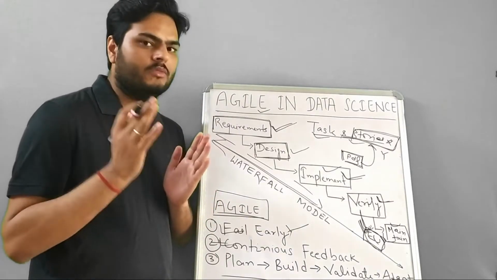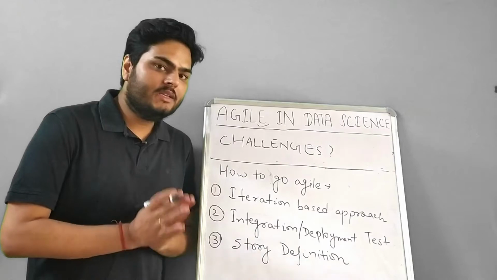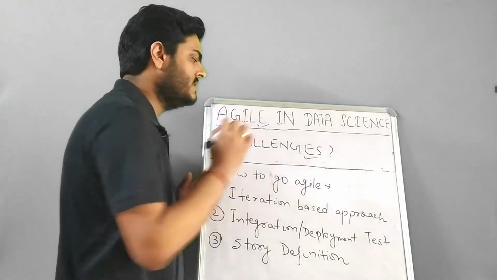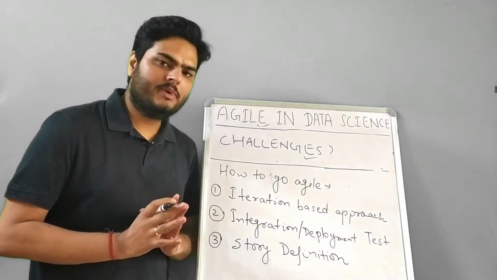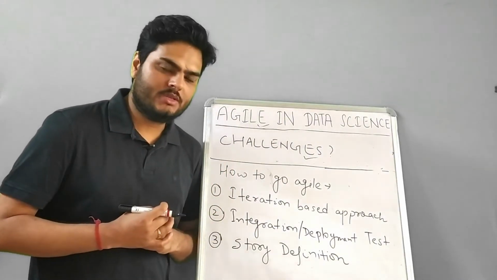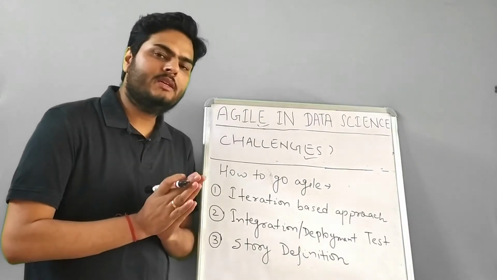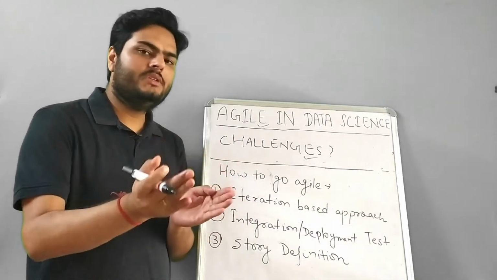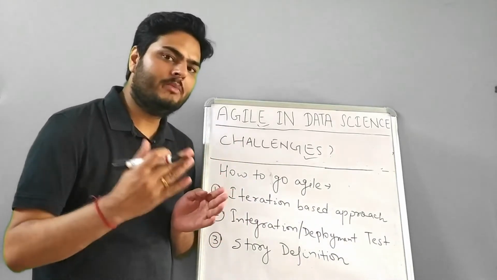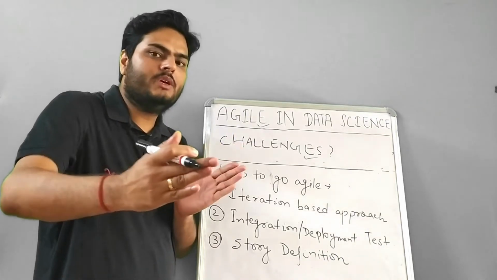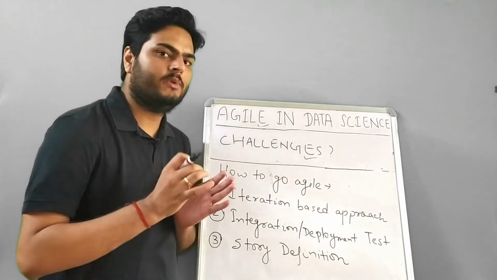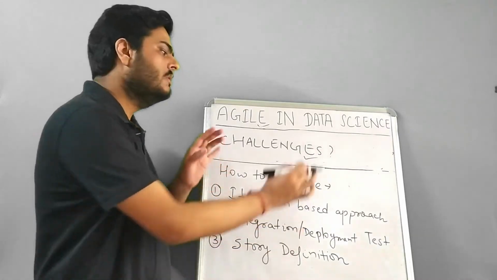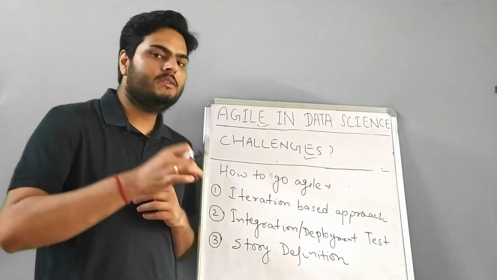Now we will see how Agile can be used in data science, what are the challenges, what are the benefits and what is the process. So what are the challenges? When we talk of Agile in data science, what are the main challenges? The very first challenge that comes to my mind is how do you define your stories? All of us know data science is nothing but a series of steps: data gathering, data cleaning, EDA, feature engineering, model training, evaluation, deployment. That is a process where you will see some result towards the end of the process. So how do you define the stories? That is the biggest challenge when we try to implement data science in an Agile project.